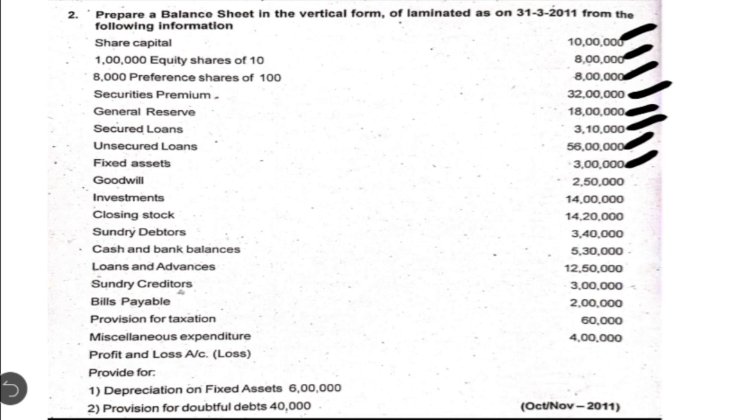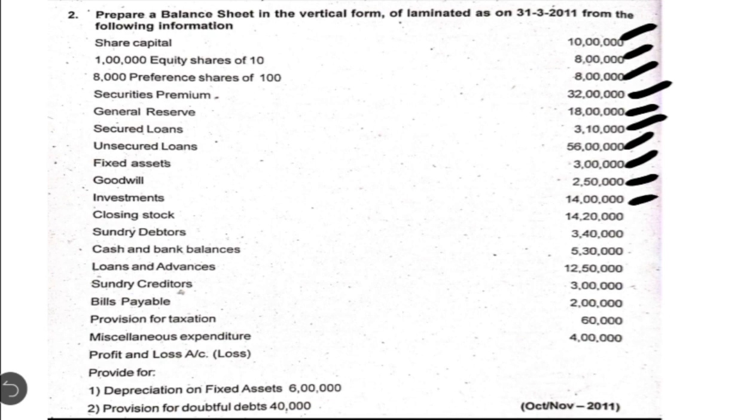The next one is investments amounting to 2,50,000. Here actually we have two items, short term investment and long term investment. In the question, if they don't mention, then it is obviously for long term. So you have an item, non current investment in note number 12, so you have to write that. Then you have closing stock. Closing stock is nothing but inventories, so it should be written in note number 17.